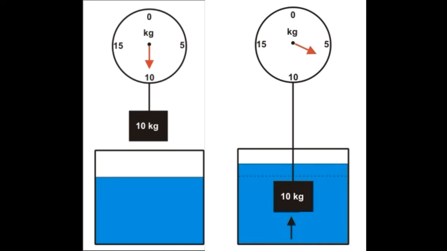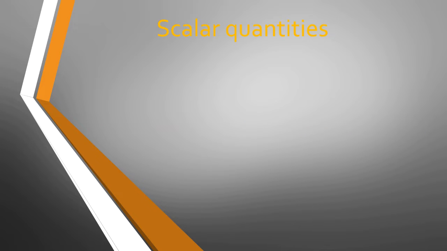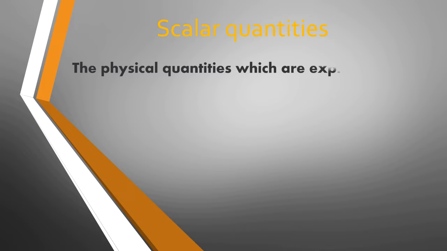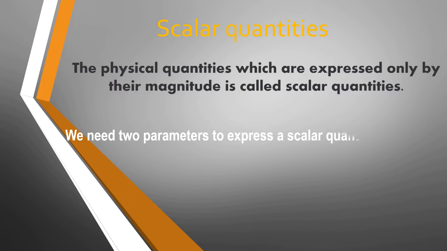So, the physical quantities are classified into two: scalar and vector quantities. The physical quantities which are expressed only by their magnitude are called scalar quantities. We need two parameters to express a scalar quantity, a numerical value and a unit.